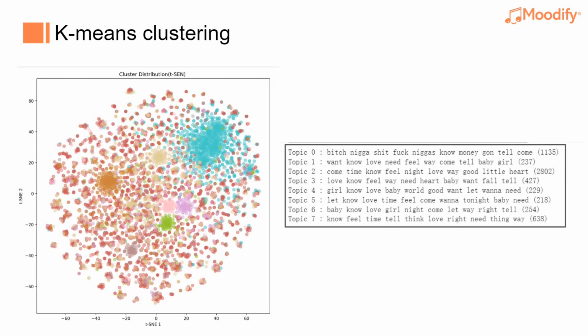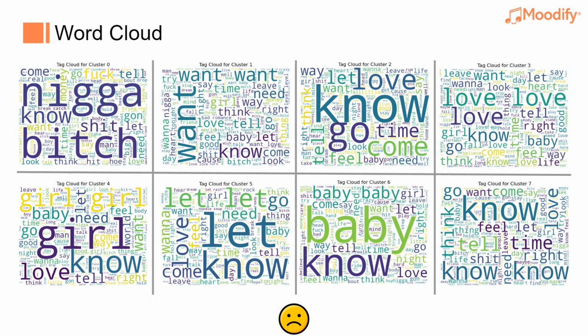Here's the distribution of the clusters that we generated. And we also printed out the top 10 keywords for each topic. The number of songs within the cluster are shown in the brackets. It is noticeable that topic 0 and topic 2 account for the majority of the clusters. And the keywords for clusters 1 to 7 are quite similar.